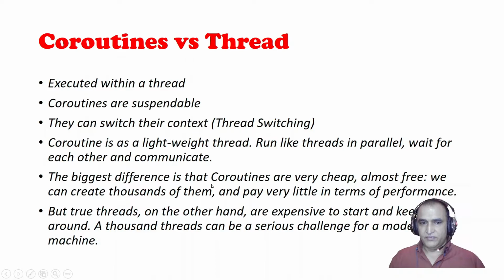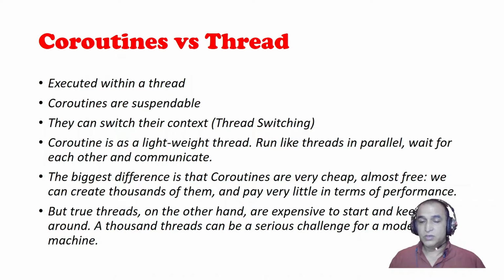The biggest difference is that coroutines are very cheap. If we compare with threads, they are very cheap, almost free. We can create thousands of them and pay little in terms of performance. Say we have two PCs: on one PC we run 1,000 threads and on the other we run 1,000 coroutines.